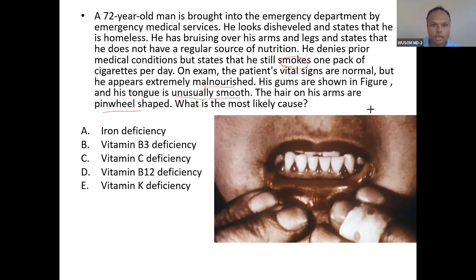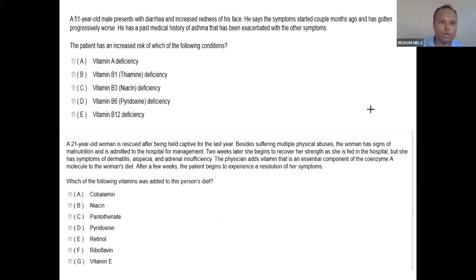You can say smoking, and bruising is there. The tongue is smooth, so it can refer to vitamin B deficiency also, but most of the presentation correlates with vitamin C deficiency. Because he is malnourished, many vitamin deficiencies can happen, but it is most related to vitamin C deficiency. So the most correct choice is vitamin C. You can go over it.